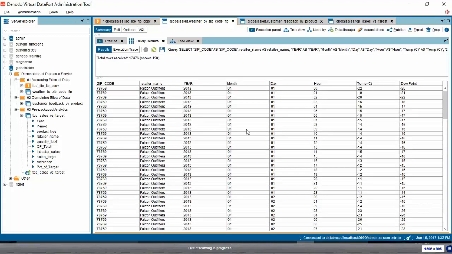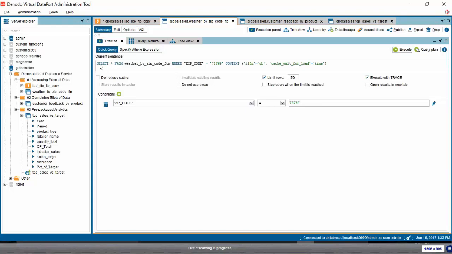Now, if you look here, all I did was issue a straight select statement against that view that I've created. And in fact, I'm going to copy that select statement, and I'm going to go ahead and run it in MicroStrategy.